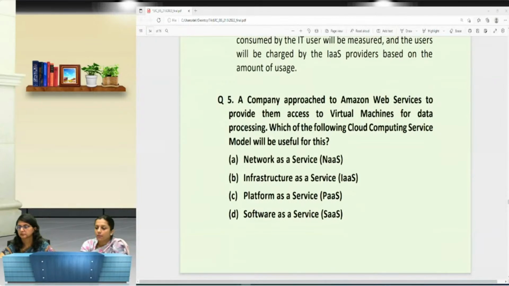It says a company approached Amazon Web Services to provide them access to virtual machines for data processing. Which type of the following cloud service models would be used? Network as a service, infrastructure, platform, and software. Now, it is the same question based on the previous one we have done. So, can we have the answer for this question?